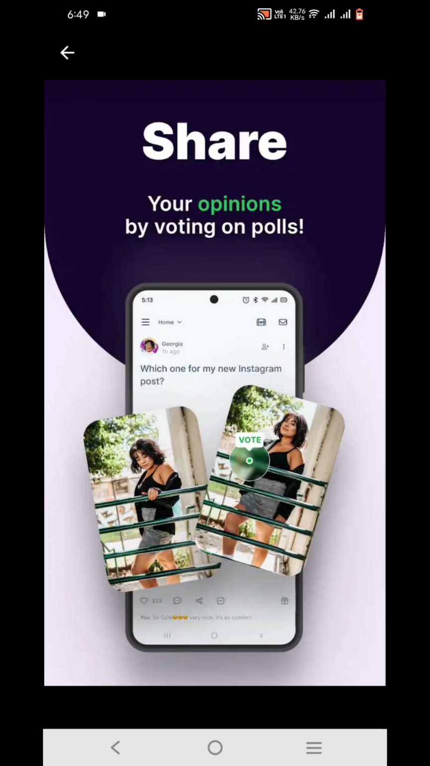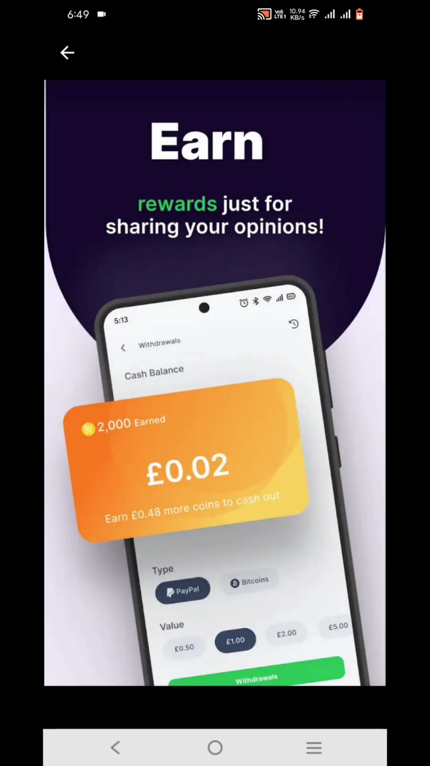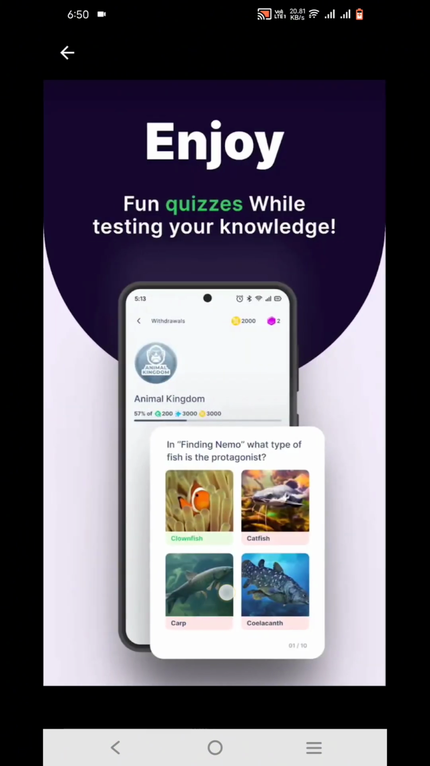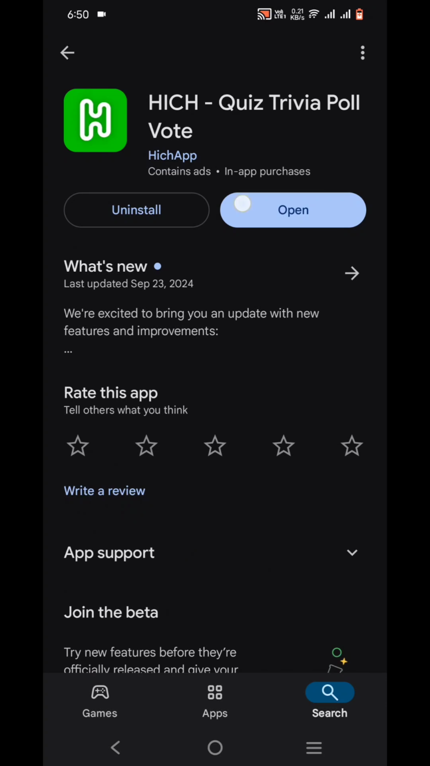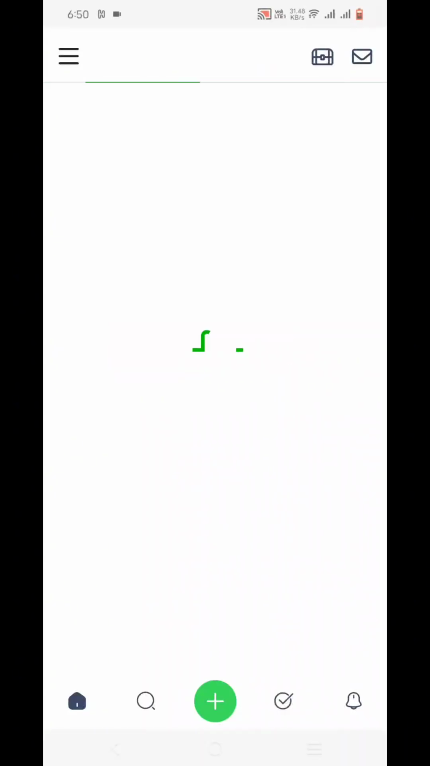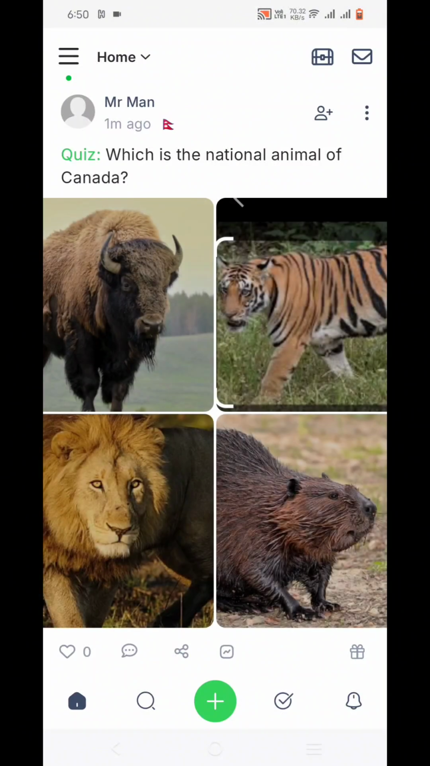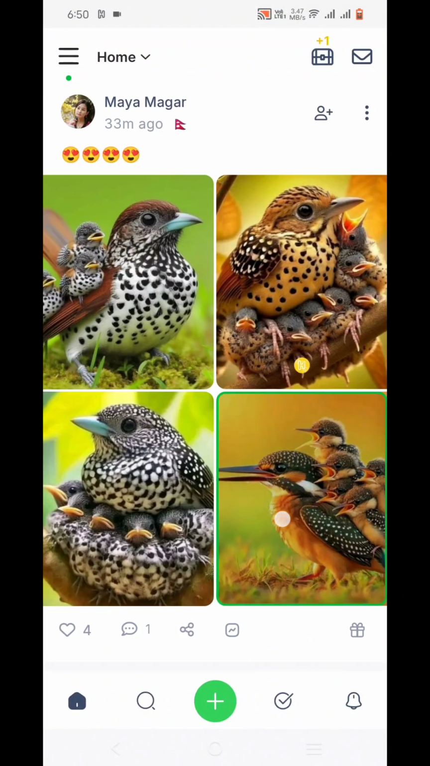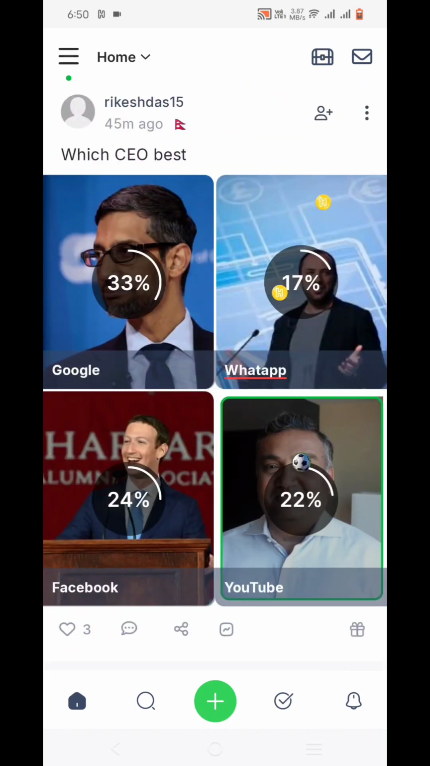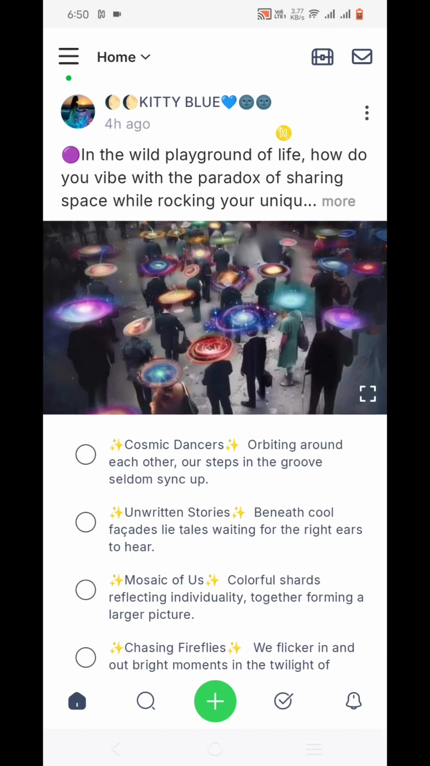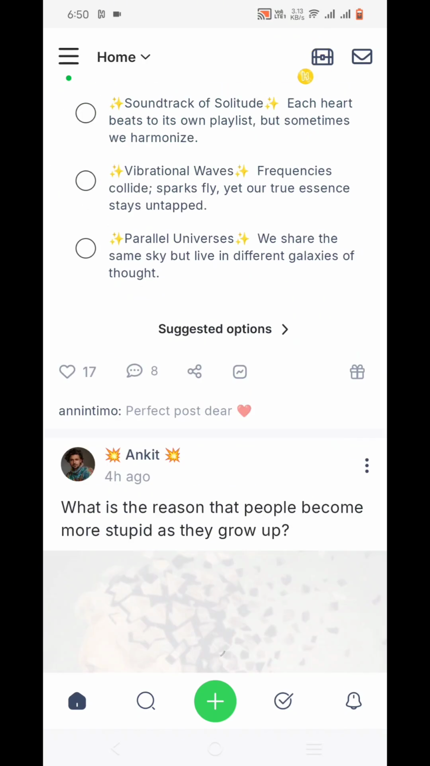Okay. From this app you can make a poll. Okay, it's one of the social polling apps. You can vote on others' polls, or you can create your own polls like this. When you vote on others' polls, you get coins. From the coins you can earn money.